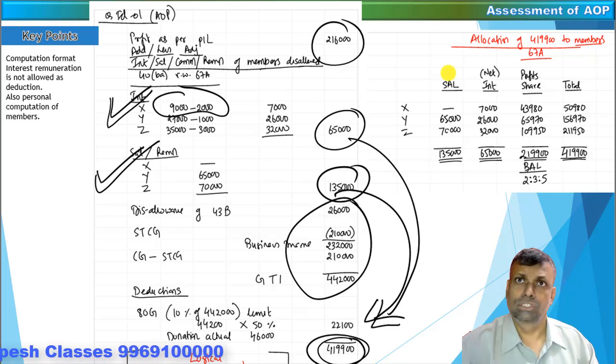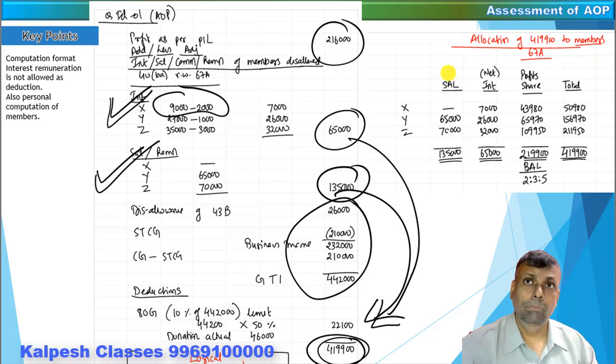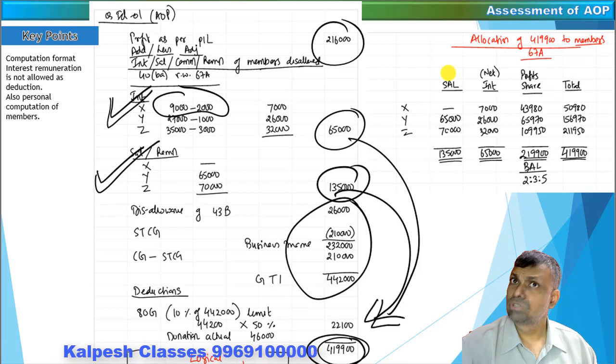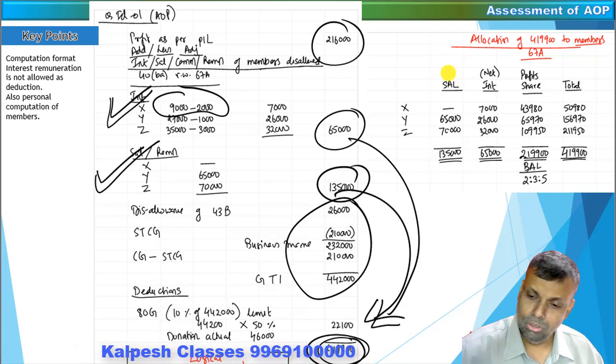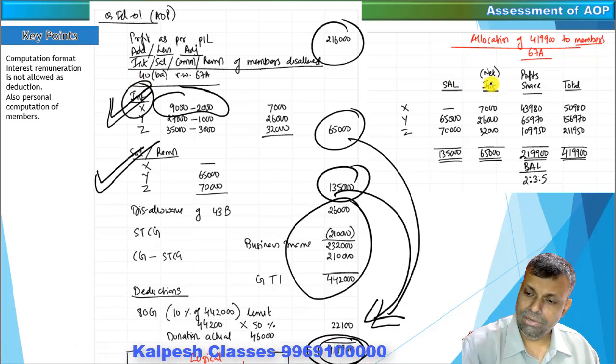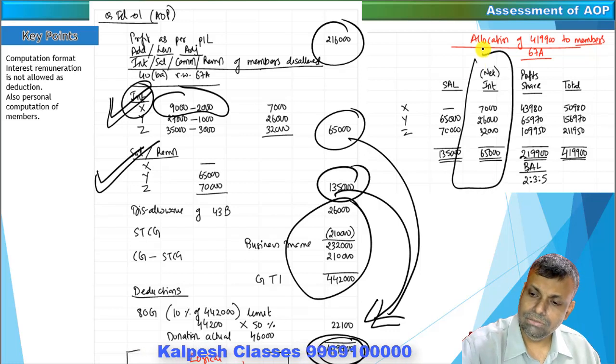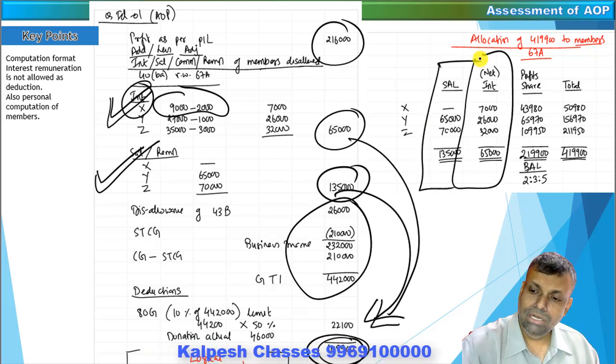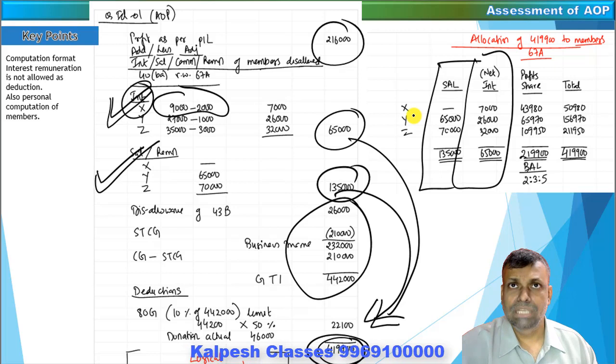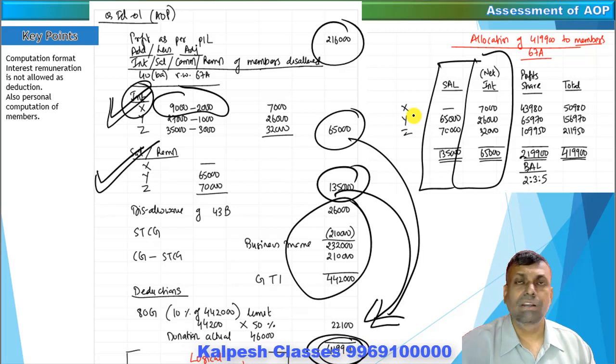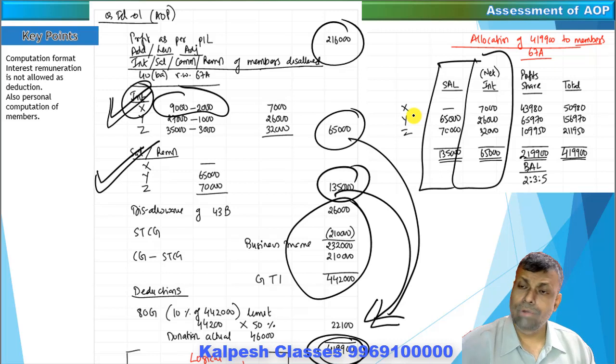Then you have to do the allocation. The allocation in between the members. This allocation is very important from certain adjustment point of view. I will tell you in just some time to go. So to the extent of that particular interest, you have to consider the interest in the hands of the respective member. To the extent of the salary, you have to consider the salary in the hands of the member. That means how much salary, remuneration, etc. each of the members has got, you have to allocate it. How much actual interest that they have got, you have to allocate it.